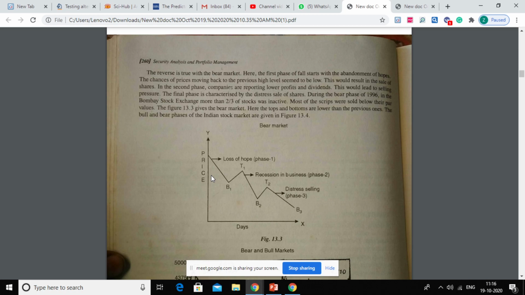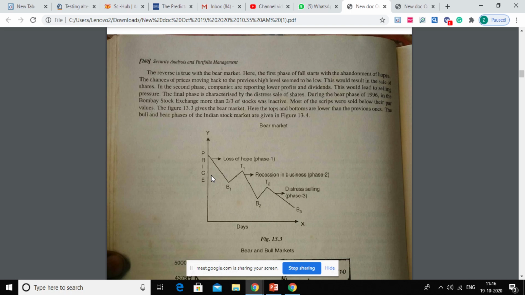And third is minor trends, daily fluctuations. So no investor is going to look at the daily fluctuations. Yeah, there is an intraday kind of concept, but again, through technical analysis or charts, you won't be able to predict it with any accuracy. So you need not analyze your minor trends, which are day-to-day fluctuations.